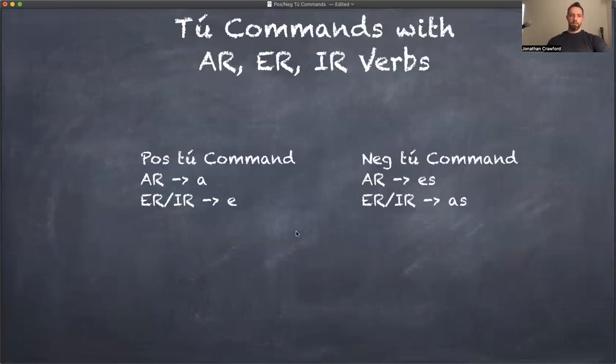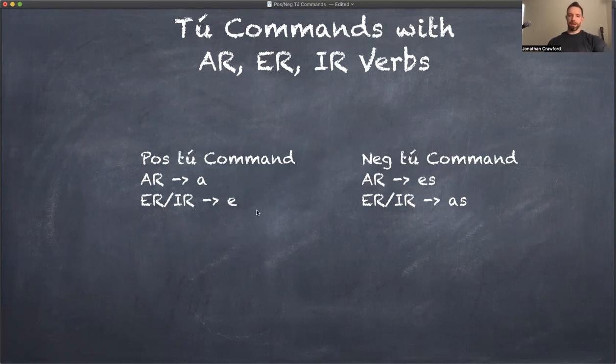So to review, all we have covered today is for positive tú commands, AR verbs go to A, and ER and IR verbs go to E. Negative tú commands, AR verbs go to ES, and ER and IR verbs go to AS. So essentially, they just switch the vowel here. The A goes to an E, the E goes to an A. And with the negative commands, you have to remember to keep the S. And so it's pretty easy to do these commands in the tú form.